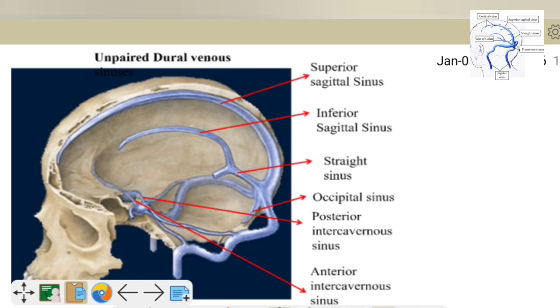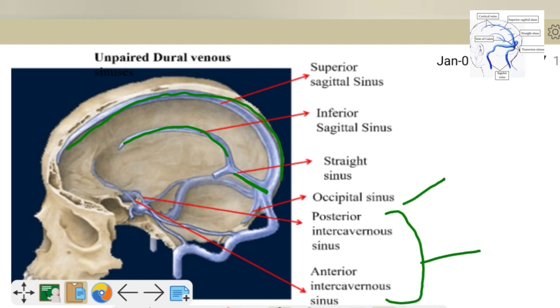Now this is the superior sagittal sinus, its position. Inferior sagittal sinus. This is the straight sinus, in between the tentorium cerebelli and where the falx cerebri gets attached to the tentorium cerebelli. Then the occipital sinus, and these are the two intercavernous sinuses.